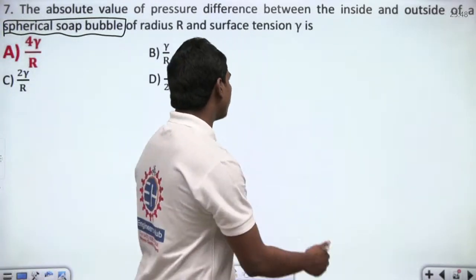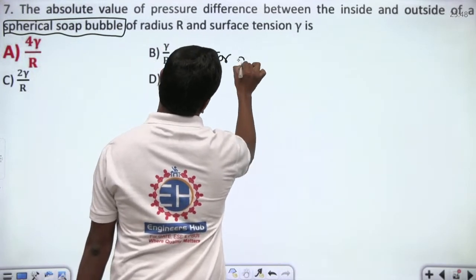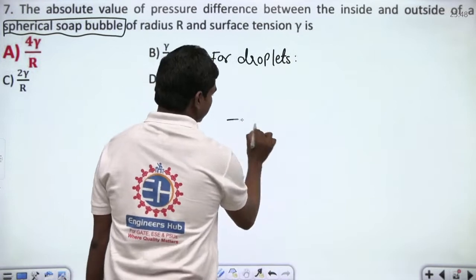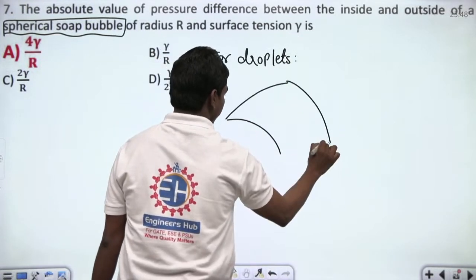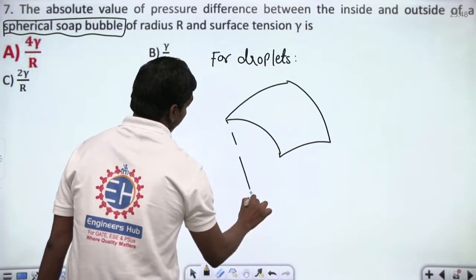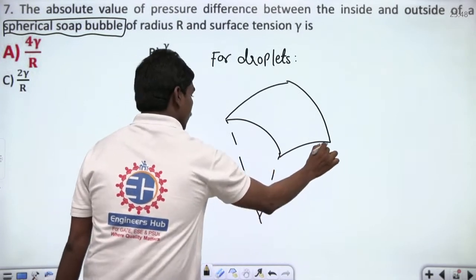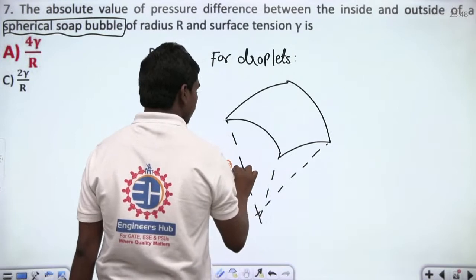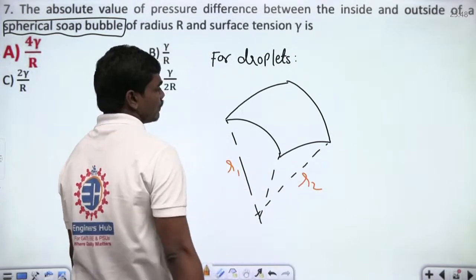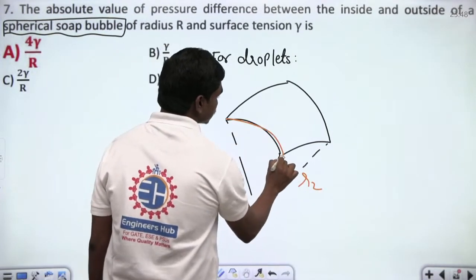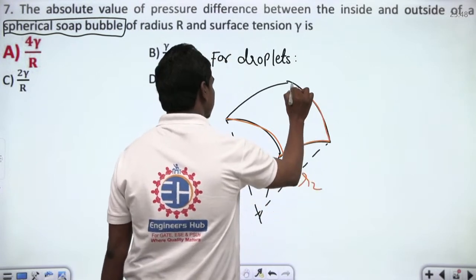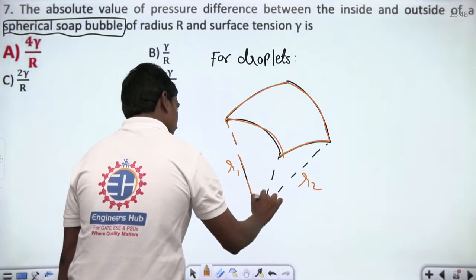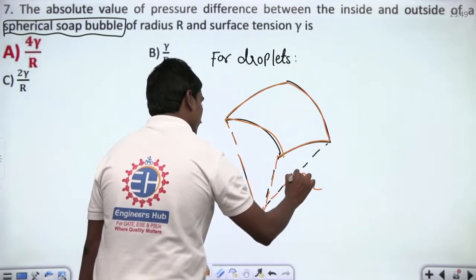So for drops or droplets, look, if you have some surface like this, and if these are the radius vectors that are connecting these points, if this is R1 and this side is R2, and of course if these are the surfaces on which the surface tension is effective.